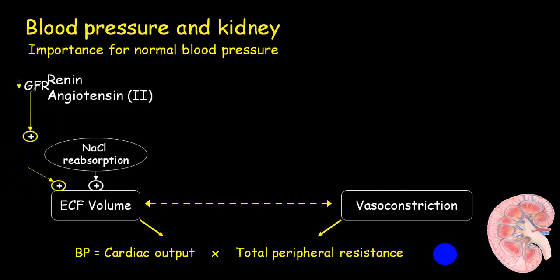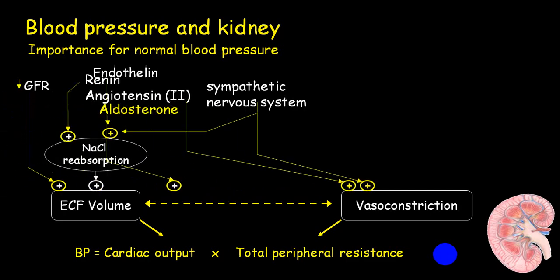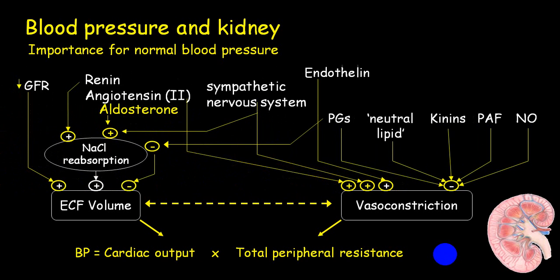This is a very complicated diagram. Indirectly, we will do it in short. Blood pressure and kidney: a decrease in GFR will have a positive effect on extracellular volume. Renin angiotensin 2 will act via aldosterone. The sympathetic system will act directly by producing vasoconstriction, and it will also increase the production of aldosterone.